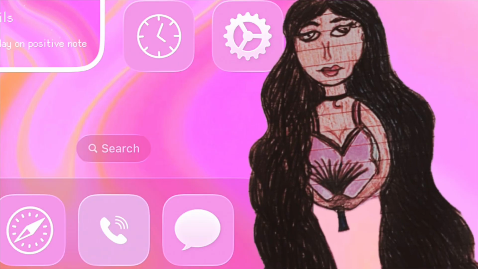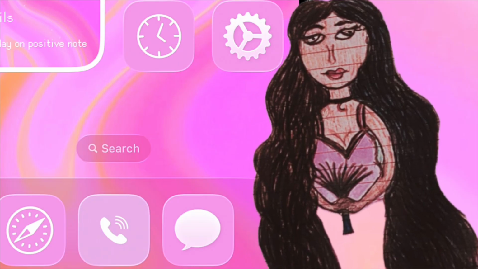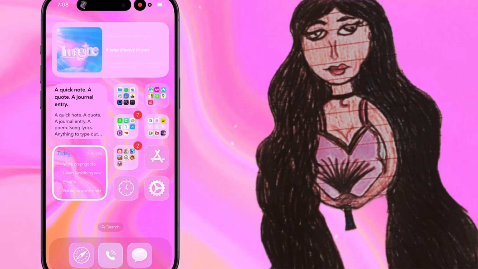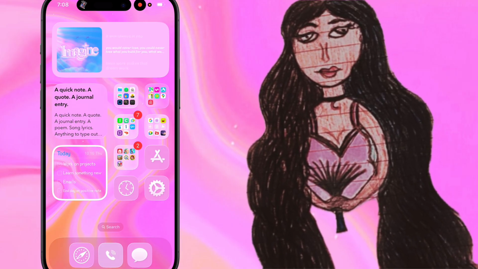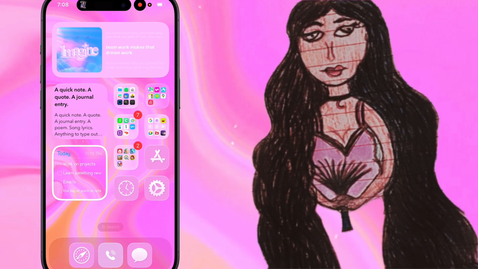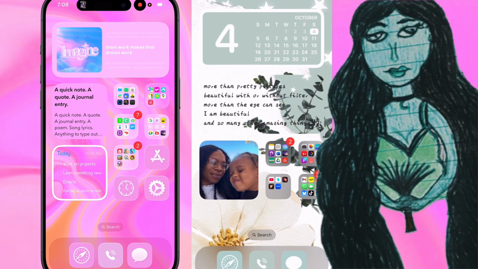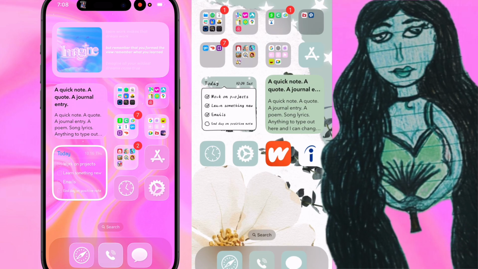Now, these icons I got off of Google as well. I just searched something up on Google and found a website that has them. And I have to go in and edit them every time I change my theme. So when I had that green theme, I had to change these icons to green. And now that I switched it back, I had to change them again. Whenever I change them, I change the color to match the theme as well.